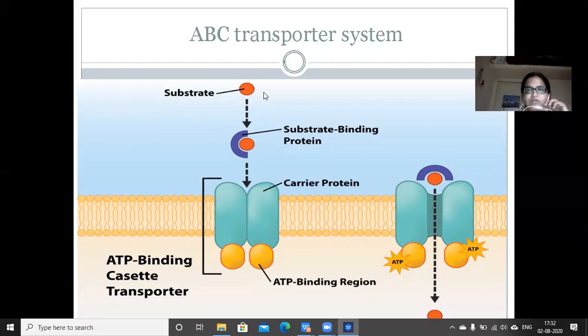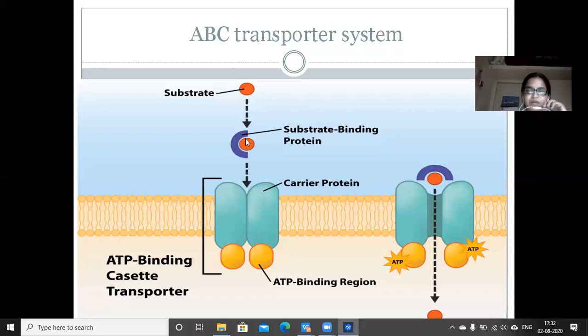Now the substrate is present on the outer side of the cell, which has to be transported across the cell, right? So the first step in this process is that the substrate should bind to the substrate binding protein.